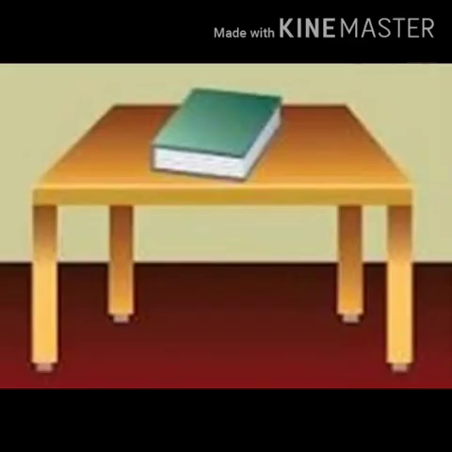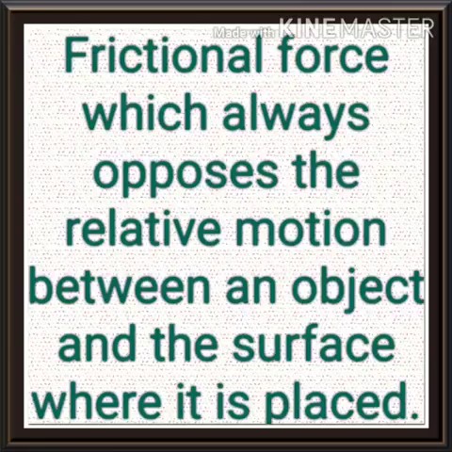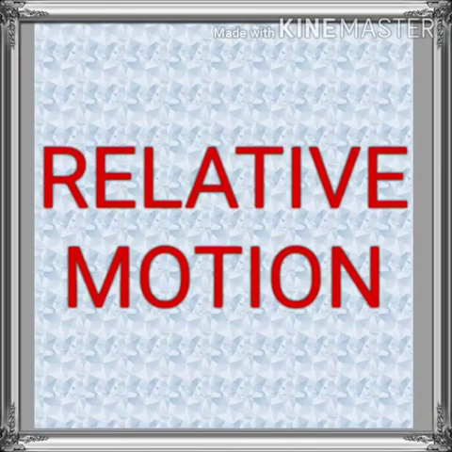A gentle force in a horizontal direction is given to an object at rest on the table. It does not move. It is because of the opposing force exerted by the surface on the object, which resists its motion. This force is called frictional force. The frictional force always opposes the relative motion between the object and the surface where it is placed. If the force applied is increased, the object moves after a certain limit.